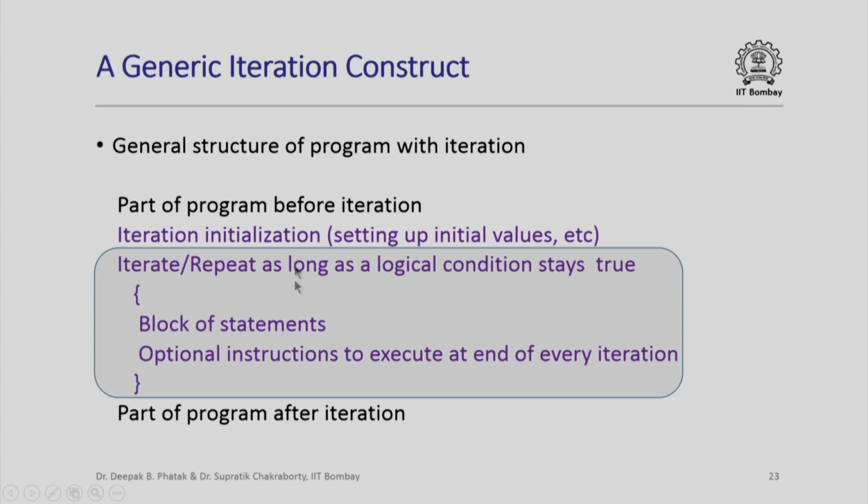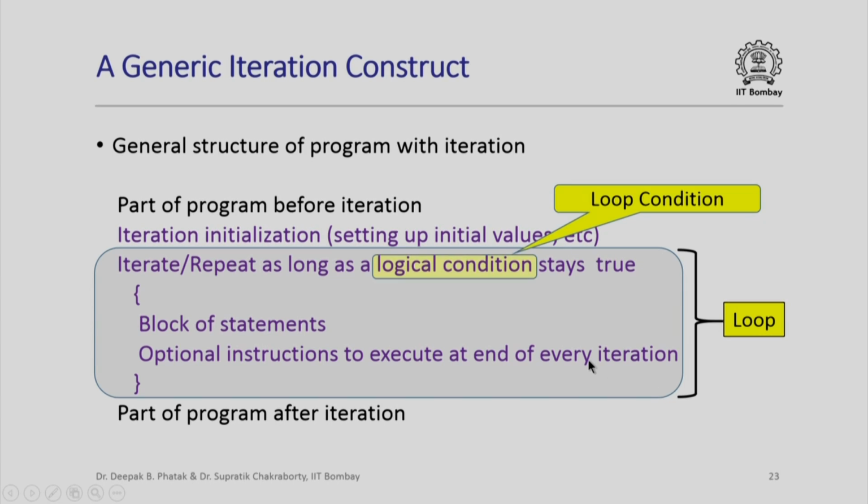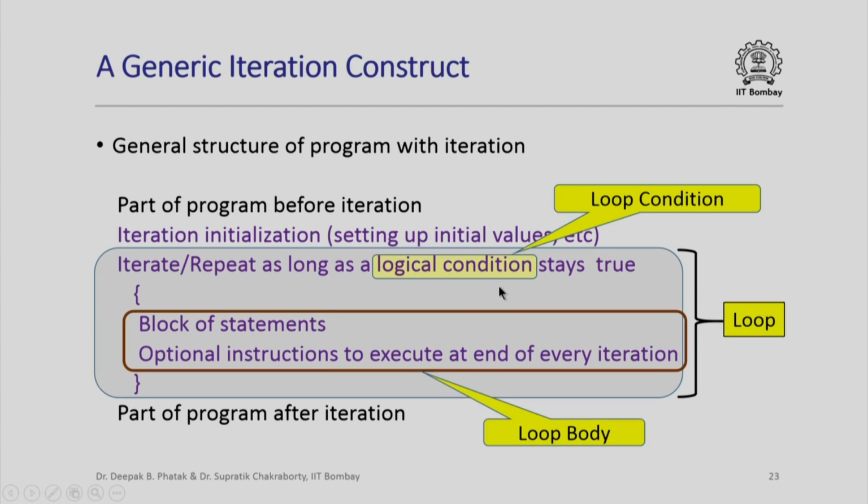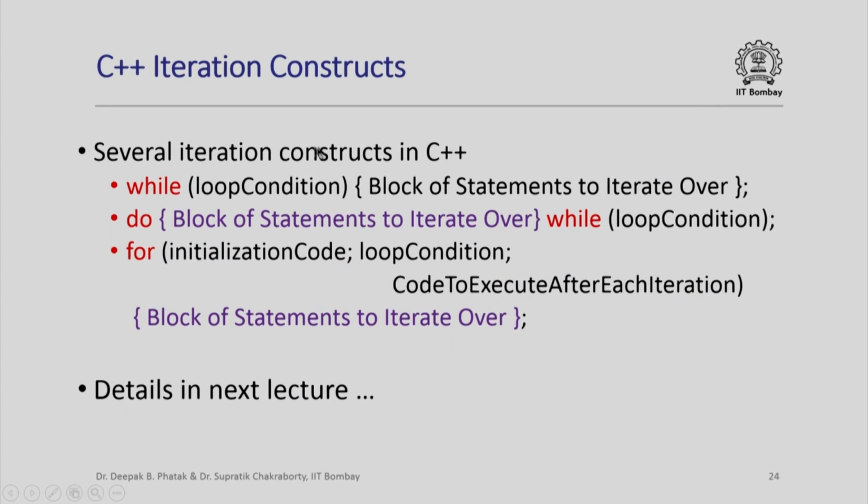So if I just look at this part where things are iterating, this whole thing is also sometimes called a loop. This logical condition is called a loop condition, and this block of statements along with the optional instructions executed at the end of every iteration are called the loop body. In C++, we have three different iteration constructs: while, do and for. In each case we specify the loop condition and the block of statements to iterate over, but they are done in three different ways. In the for loop case, we can also put some initialization code and the code to execute after each iteration as part of the for loop construction. We will see details of these in the next few lectures.